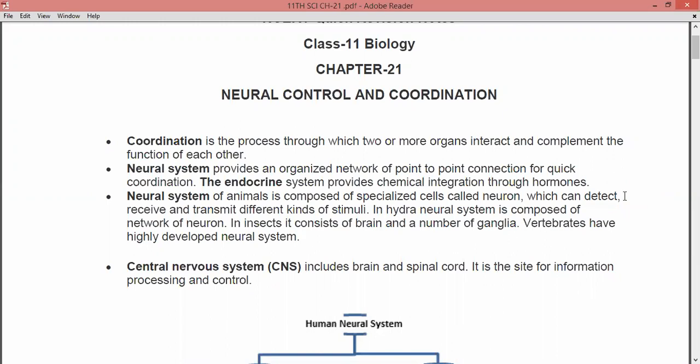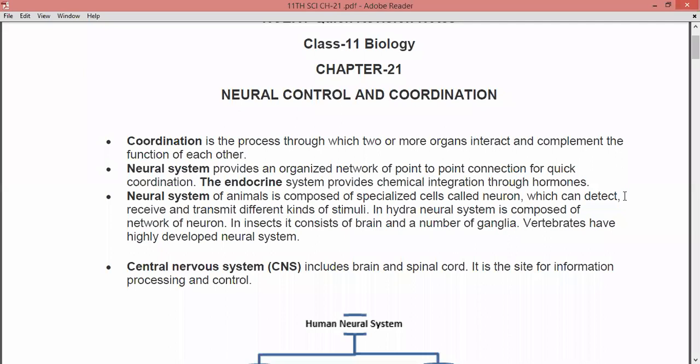The neural system of animals is composed of specialized cells called neurons, which can detect, receive and transmit different kinds of stimuli. The neural system is made up of specialized cells known as neurons, and these neurons have the ability to detect stimuli, receive stimuli, and also transmit stimuli.